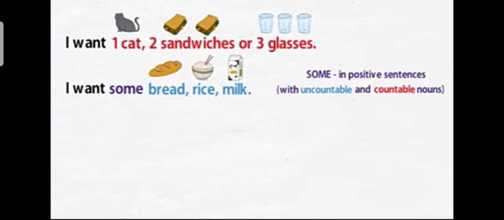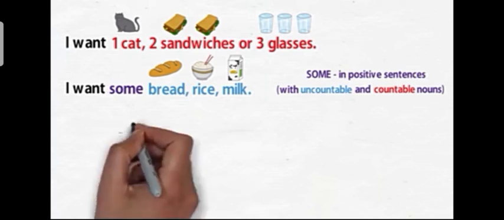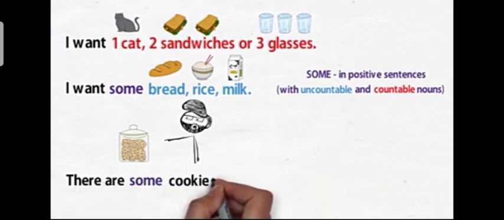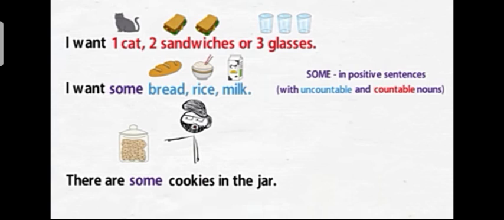Now let us look at one more example. There are cookies in the jar. Now you are not able to count them. So you will be writing, there are some cookies in the jar.